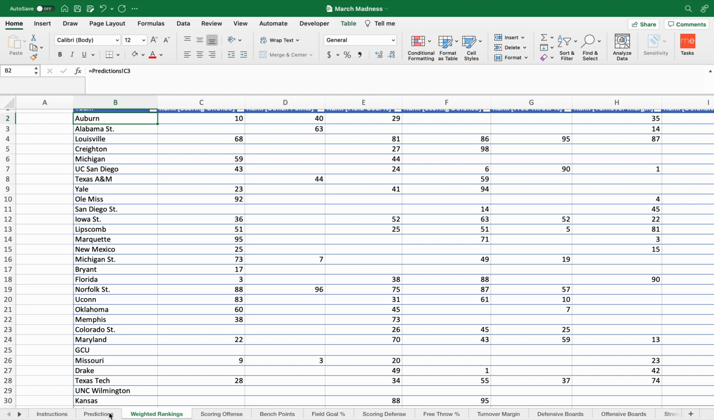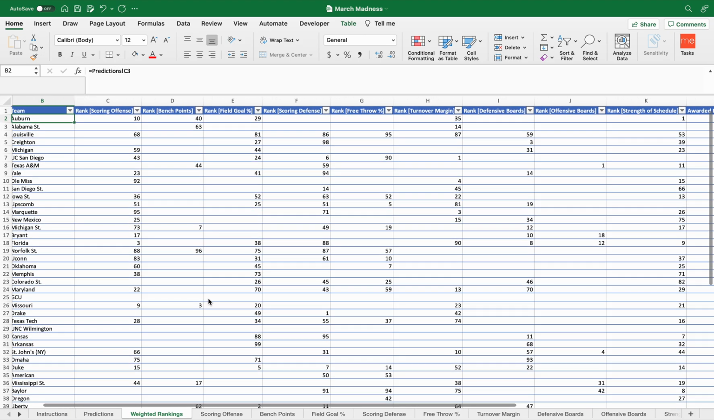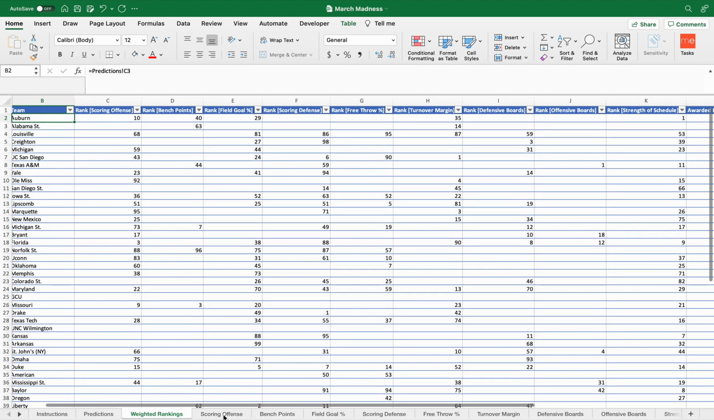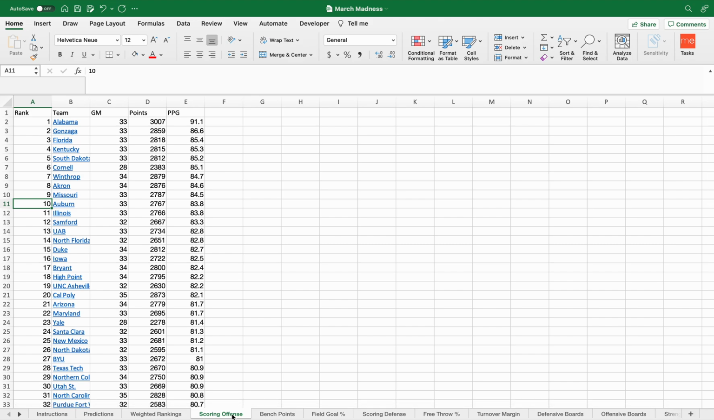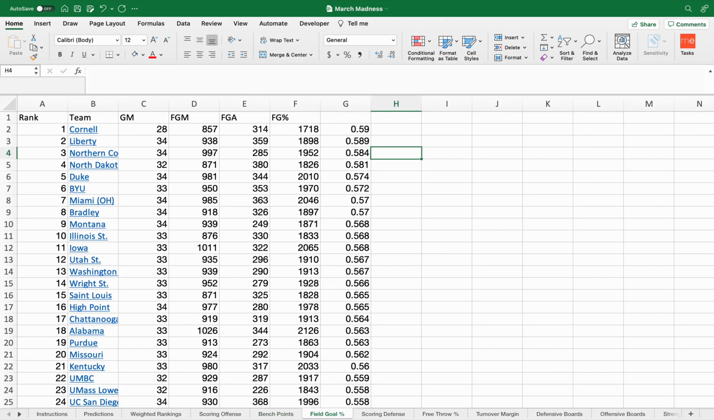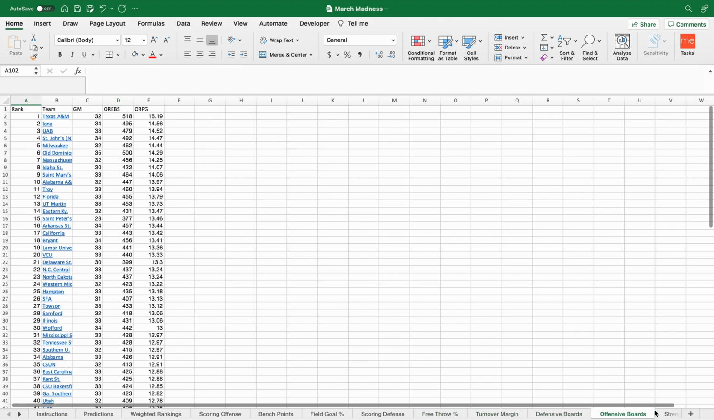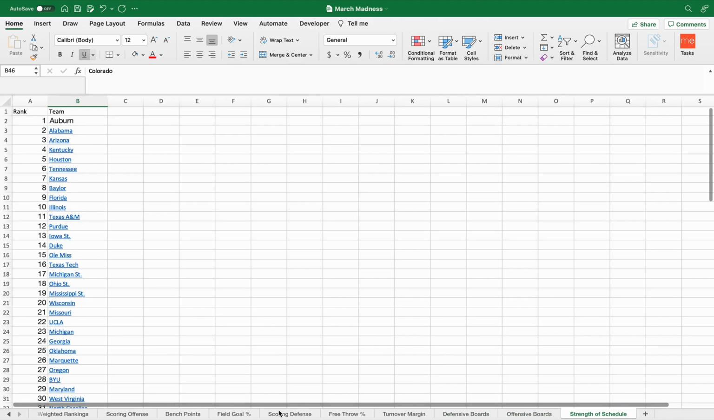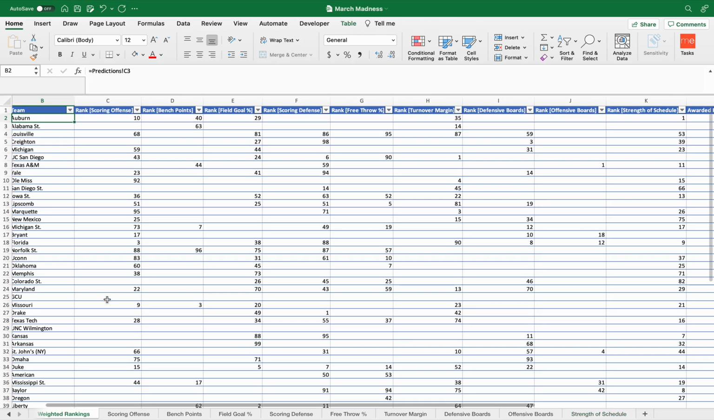Now, a little bit about what I actually did. I started by scraping data from the NCAA website of the statistics for the rankings of each of the teams for several given categories in men's basketball. You can see that I have a category for scoring offense, bench points, field goal percentage, scoring defense, free throw percentage, turnover margin, defensive boards, offensive boards, and then strength of schedule is last. It gives the associated ranking for the top 100 teams in the respective category.